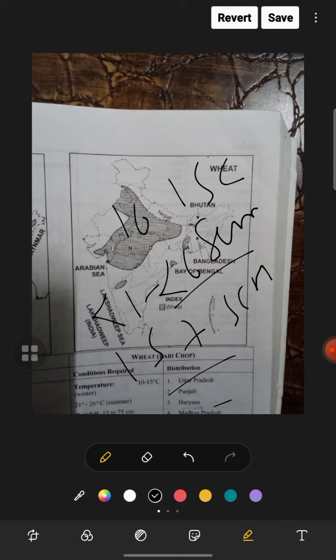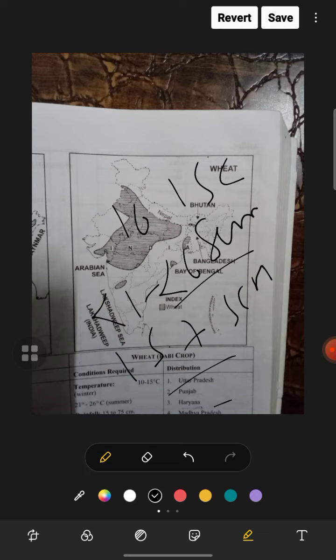It is grown as a spring crop in cool temperature and as a winter crop in warm temperature and tropical regions. So in cool temperature, this is a spring crop, and as a winter crop, it is grown in warm temperature.